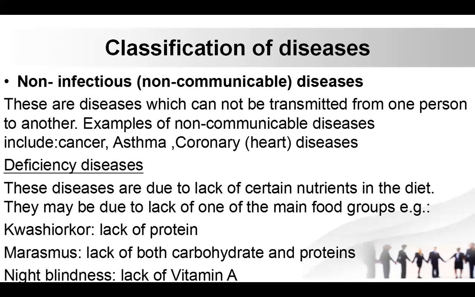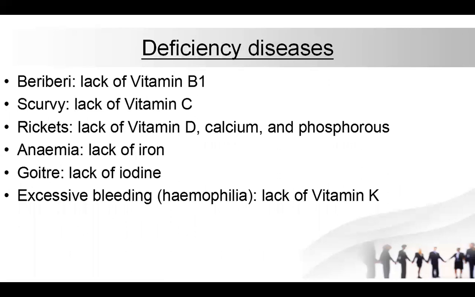Examples of these are, first, kwashiorkor, which is the lack of protein; marasmus, which is the lack of carbohydrates and proteins; and night blindness, which is caused by the lack of vitamin A. Beriberi is the lack of vitamin B1, scurvy the lack of vitamin C, and rickets the lack of vitamin D, calcium, and phosphorus. Anemia is also the lack of iron, goiter is the lack of iodine, and excessive bleeding, known as hemophilia, is the lack of vitamin K.